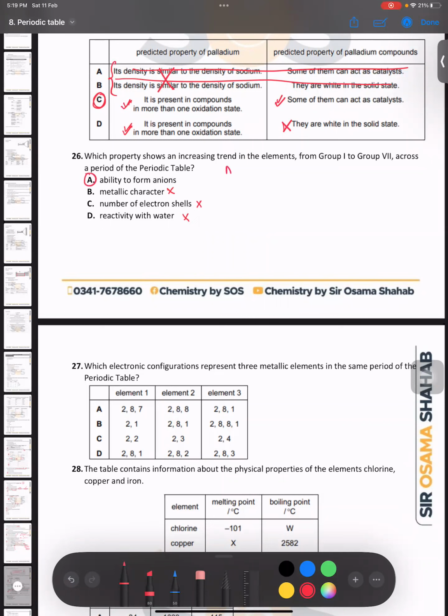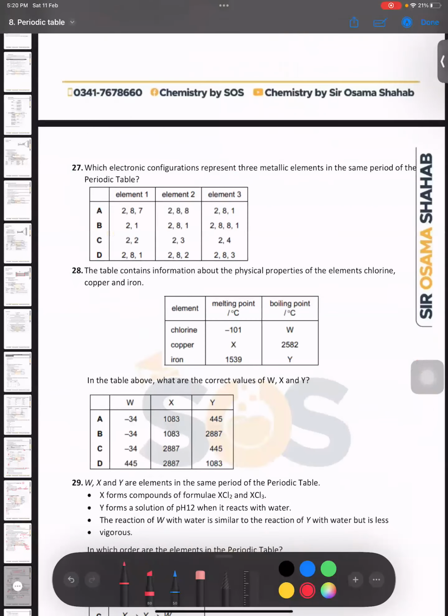Because in A, you have metals at the start and then non-metals at the end. So they form positive ions and negative ions. That is why, when you move from left to right, the ability to form anions increases. Right, children? Yes, sir. Right, sir.